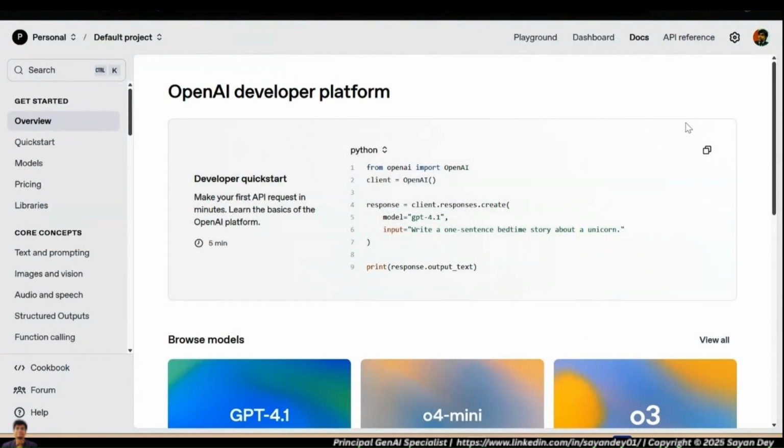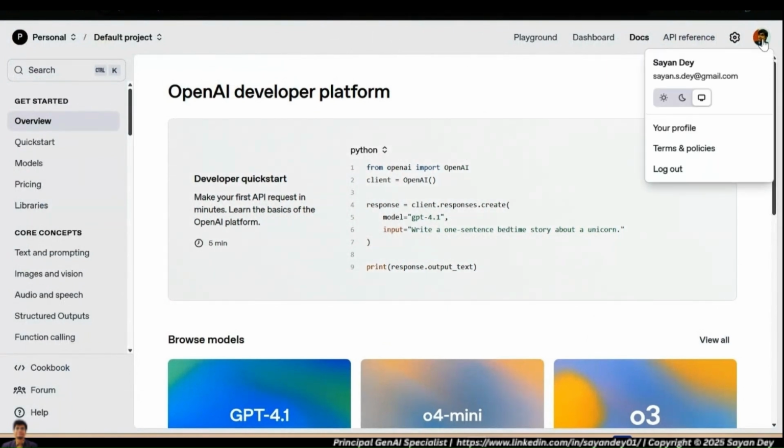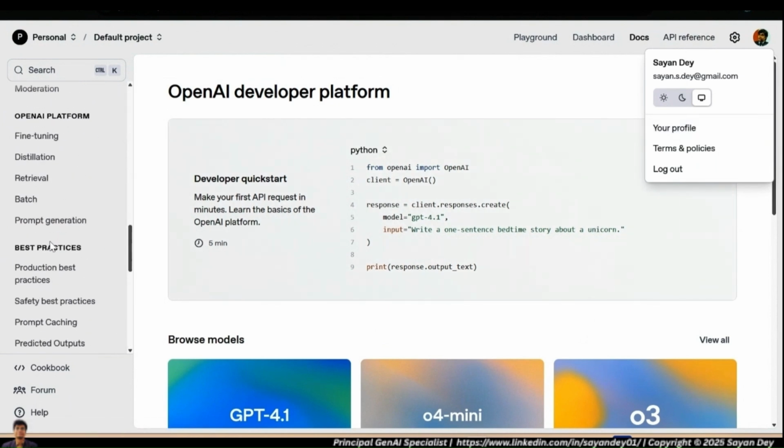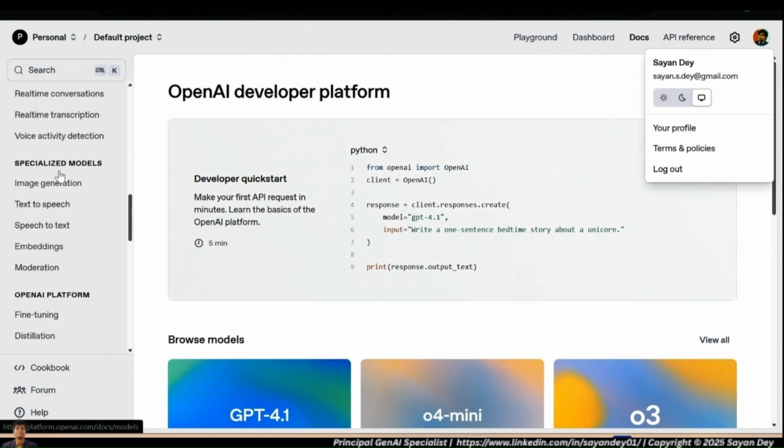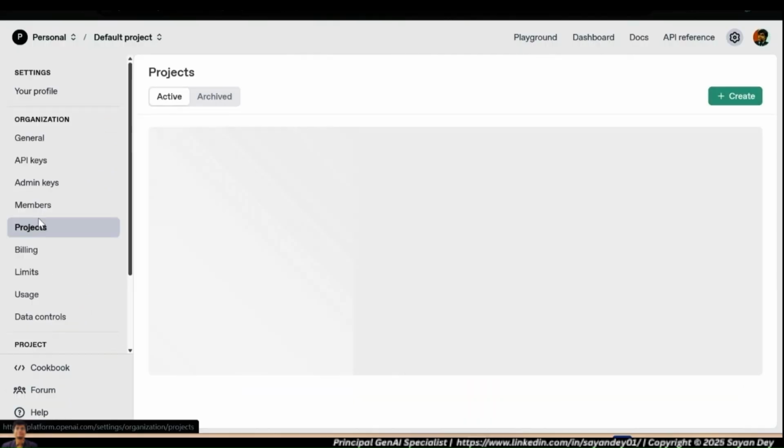Now what you have to do is go to the API section. You can see that there are credits and all that you need to add. If you just come all the way down, you can see there are models and all these things. You can go to profile, and if I go to my profile, there are ways you can add billing, you can add API keys. All these kinds of things you can go and add.